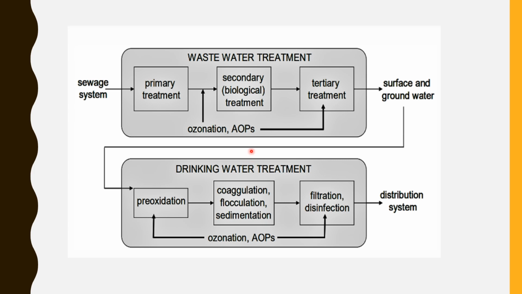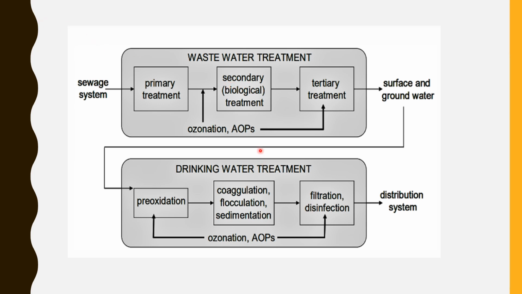AOPs can be installed at different stages of wastewater or drinking water treatment. In wastewater treatment, AOPs can be applied in the pre-treatment stage to enhance biodegradability and reduce toxicity, followed by biological post-treatment.